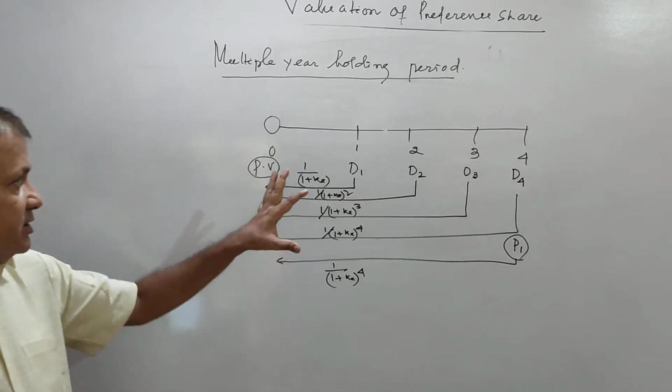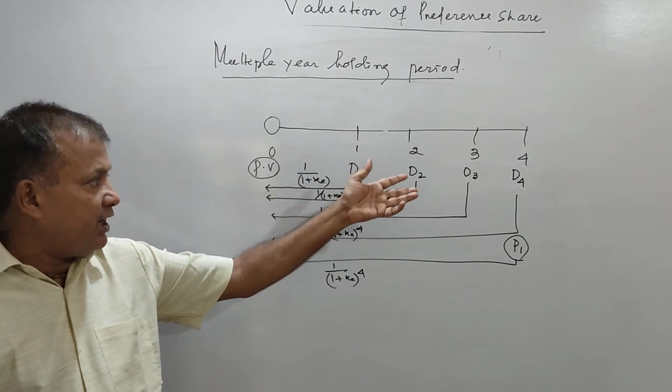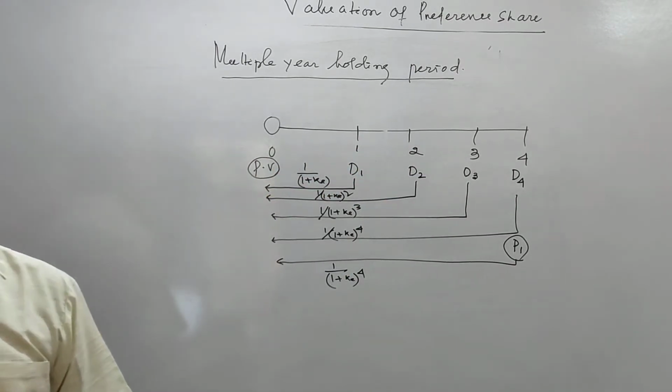So it can be just an example, it can be 2 years, 3 years, 5 years, like that.